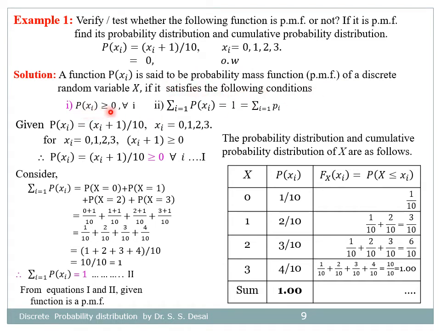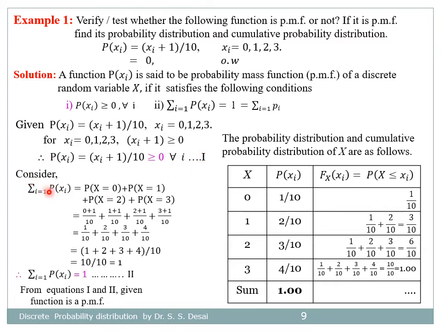So P(xi) is greater than or equal to 0 for all i, and the summation of P(xi) equals 1. For the given 4 values of x, 0, 1, 2, 3, xi plus 1 is strictly greater than 0, and therefore P(xi) equals (xi plus 1) divided by 10, which is greater than 0 for all i. So we call this equation number 1.